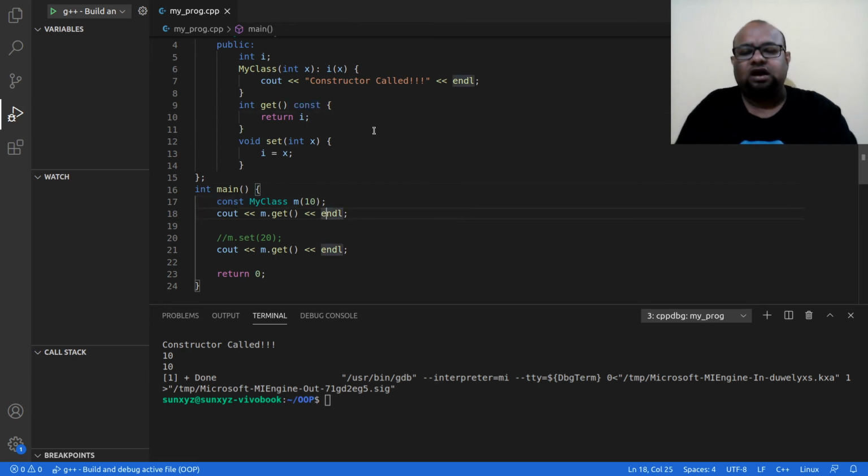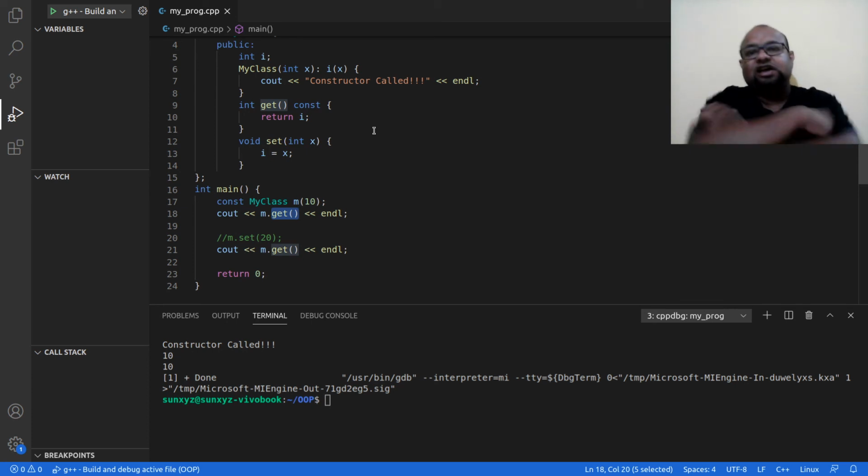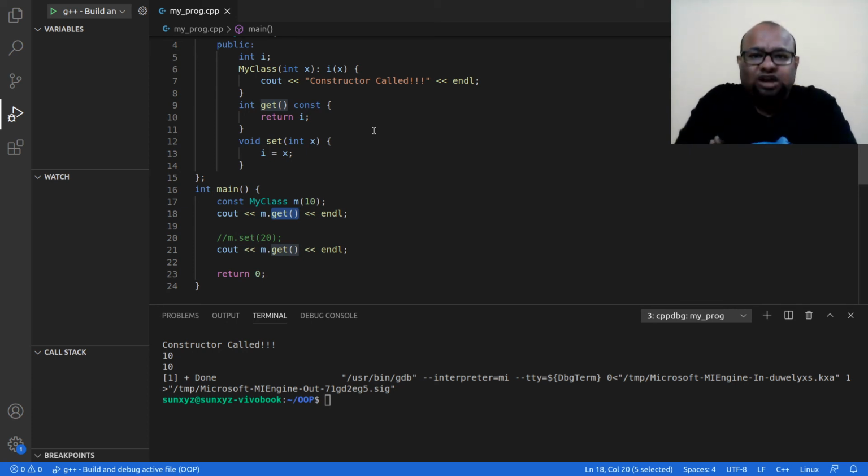And now, with this constant object, I can call this method. My compiler knows that the object is constant, I cannot change the object, and I am calling a method that is not going to change anything in this object. Why does the compiler know that this method will not change anything in the object? Because this const keyword is right there next to the function name.